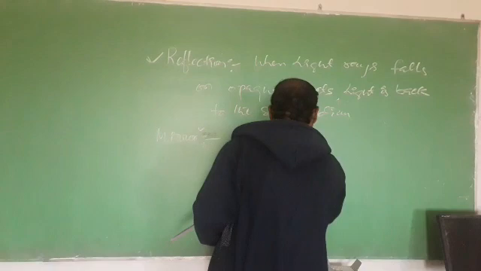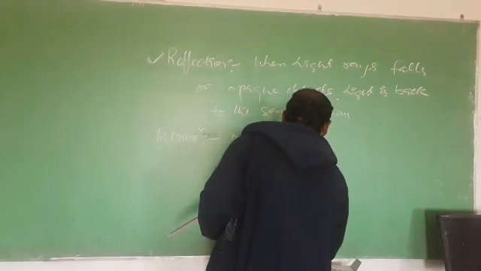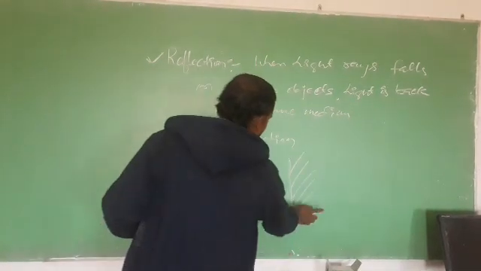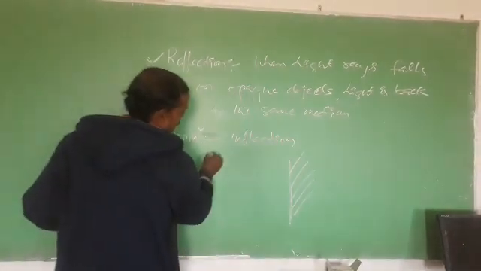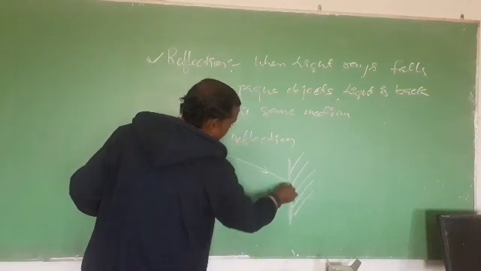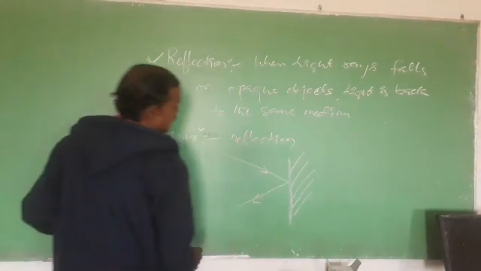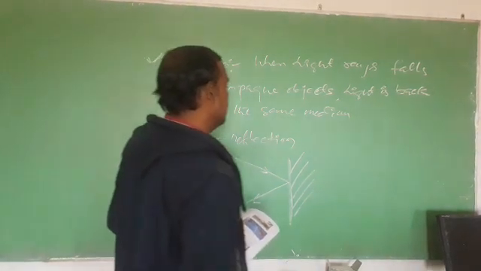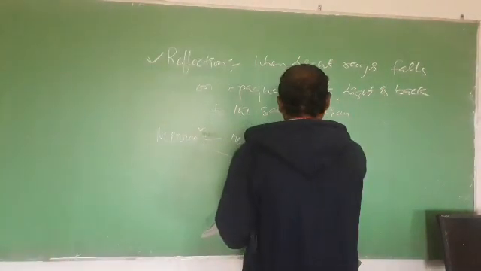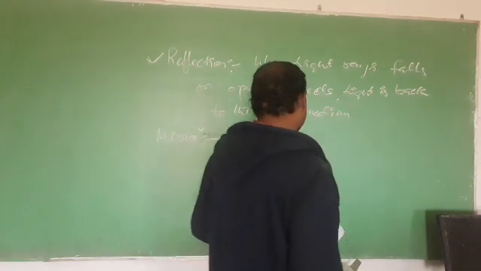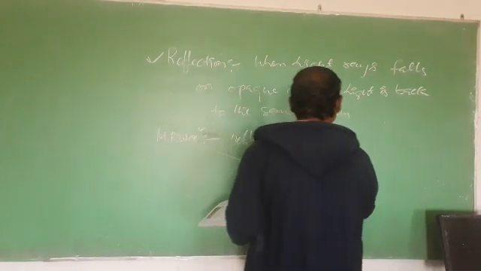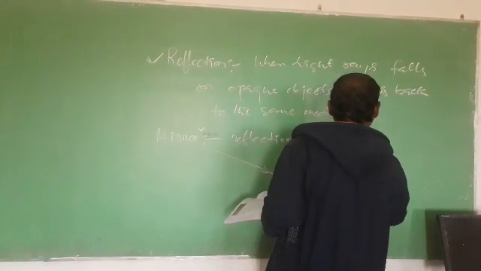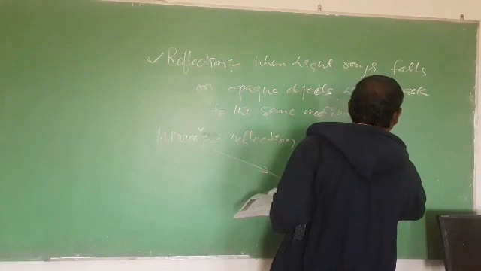This is a mirror. This is the shining surface and this is the opaque surface. So when light falls, it reflects to the same medium, so that an image is formed. We can see our face. And which type of image is formed, students? Here you can say it is a virtual image.